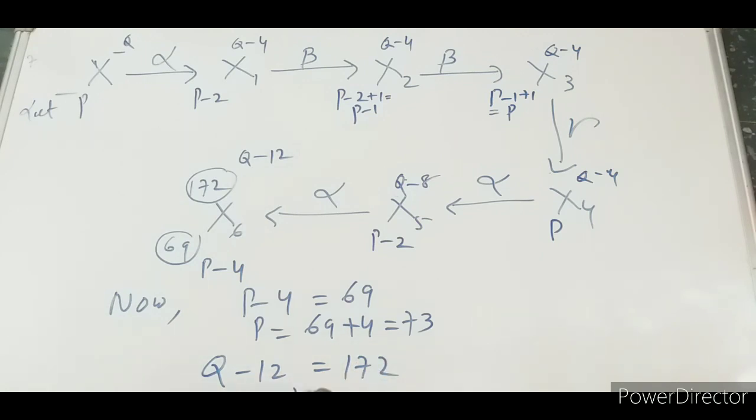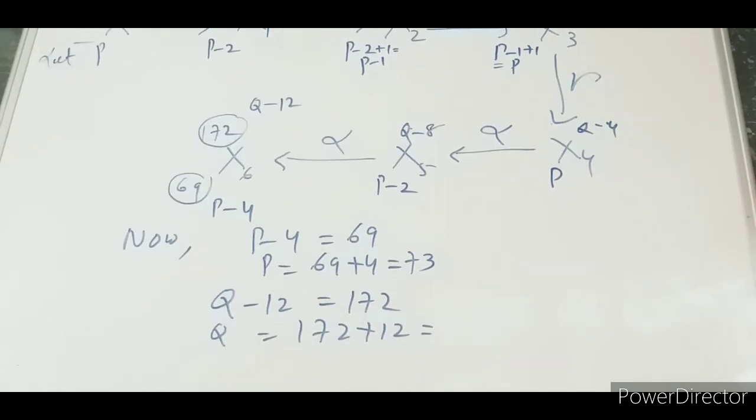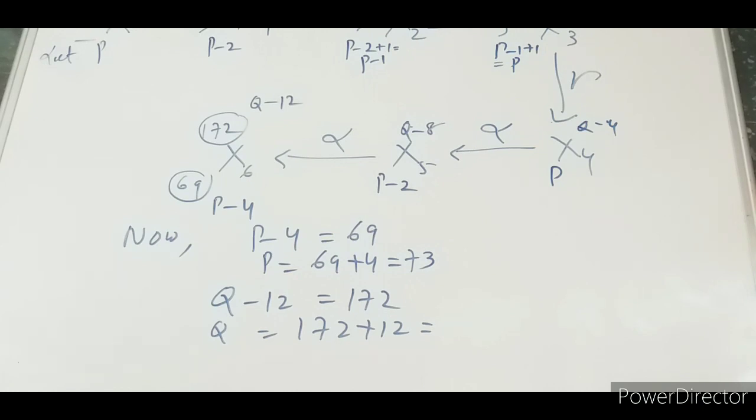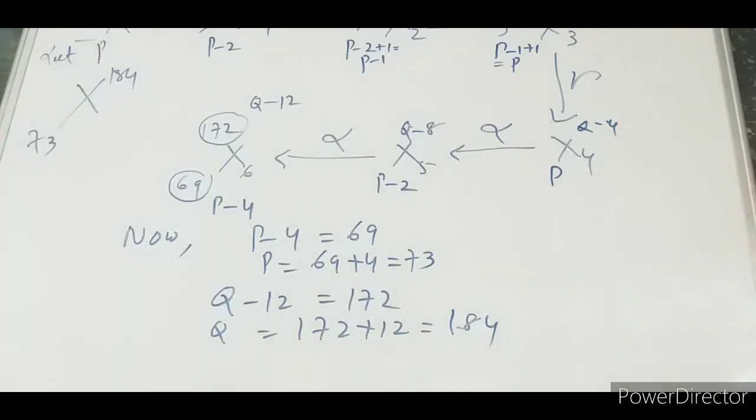So Q equals how much? 172 plus 12 is equal to 184. So here this P value, Q value, what we are getting? So for X, P equal to 73, Q equal to 184.